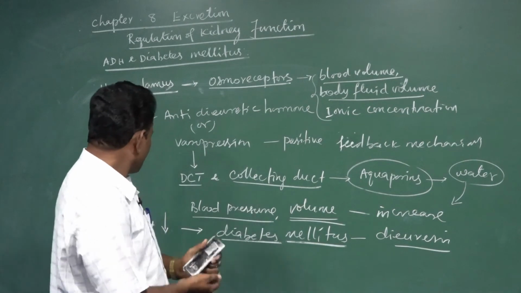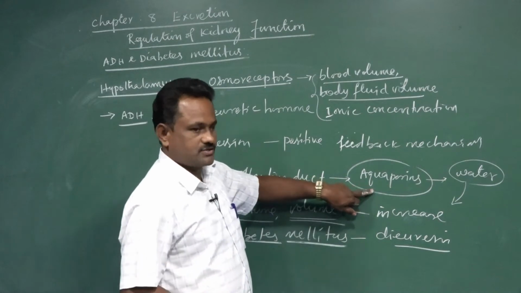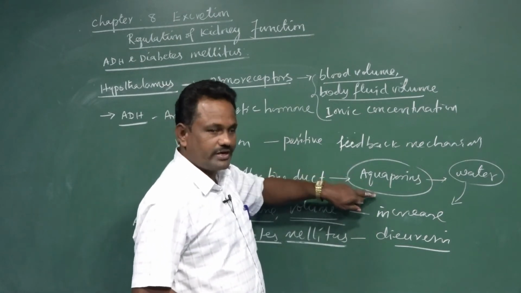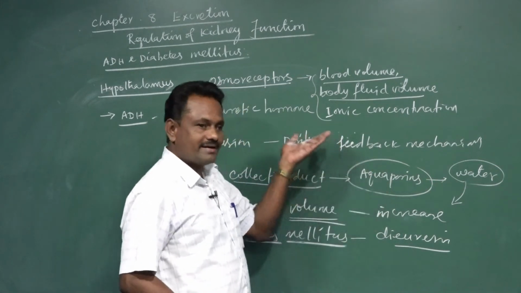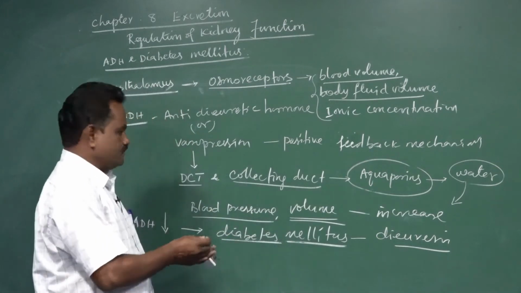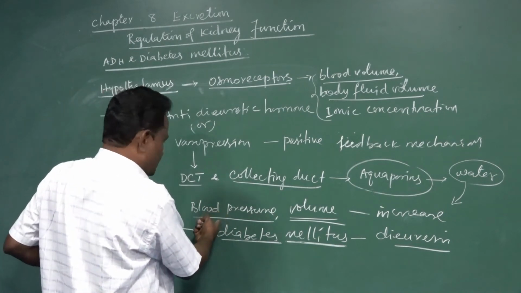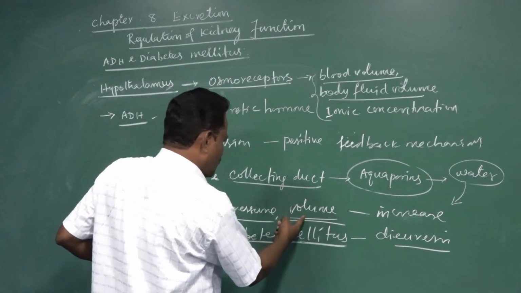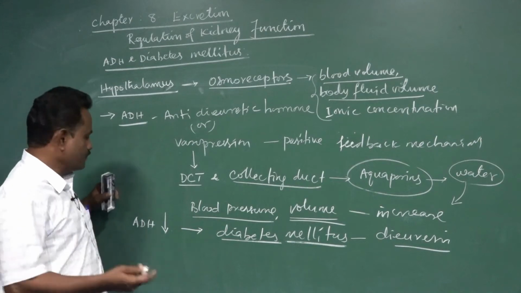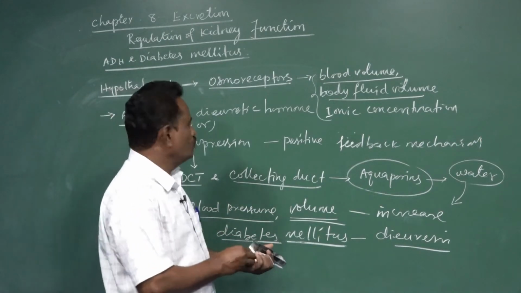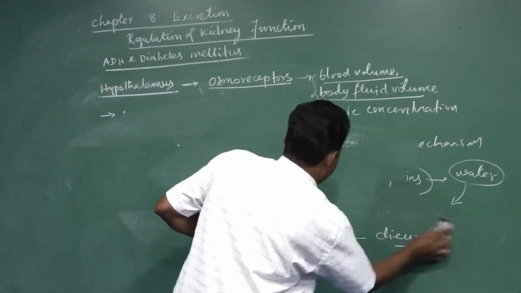When the ADH hormone is low, automatically the aquaporins which allow water to be reabsorbed in the DCT and the collecting duct decrease. When the aquaporin concentration is low, reabsorption of water also decreases. When water reabsorption is low, obviously the blood pressure is reduced and the volume of body fluid is also reduced, because of the less secretion of ADH hormone, so that more water is lost through urine. The condition is called diuresis or diabetes insipidus.